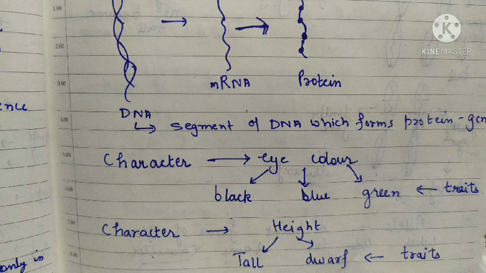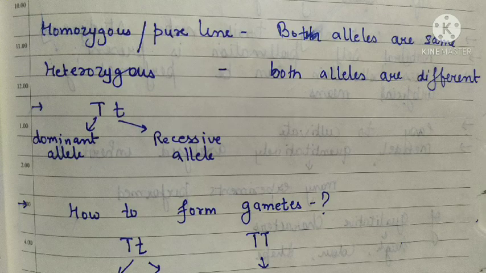So eye color is the character. Similarly, height is a character. But if we see the eye color, if that is black, blue, green, these are the traits. And similarly, if we consider height, the height may be tall or dwarf. Tall and dwarf are the traits, and height is a character. So the two different forms of a gene are known as alleles.